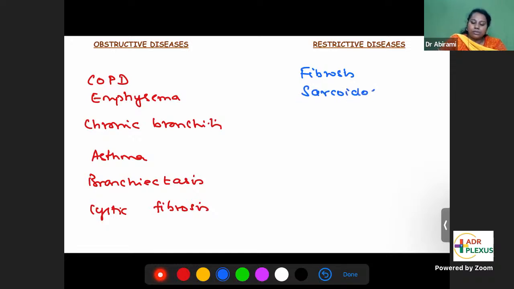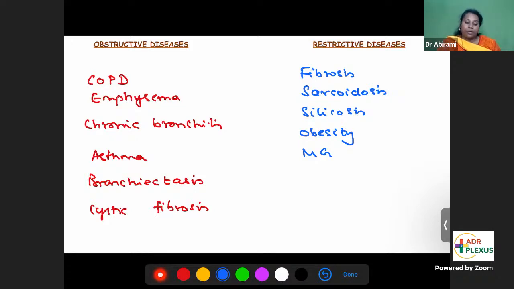Sarcoidosis, silicosis, asbestosis, or simply obesity. The excessive fat can restrict. Or even myasthenia gravis, where you can have autoantibodies against the nicotinic receptors. So that can also cause a restriction. If the diaphragm muscle is affected, that is restrictive disease. So all these are examples of restrictive lung diseases.